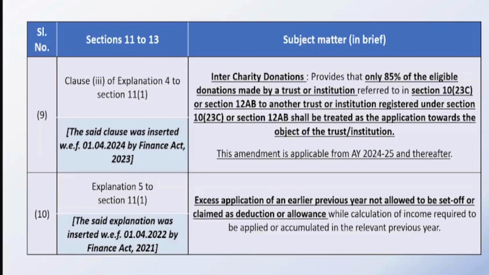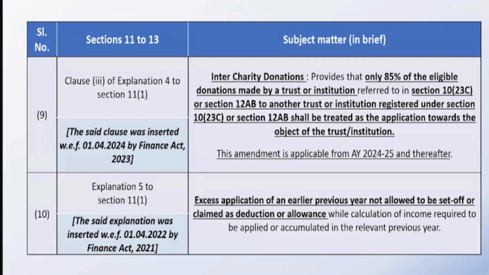In other words, suppose you are making a donation of 10 lakhs from A trust to B trust. So A trust will be disallowed the deduction of 15%. That means the donation amount of 10 lakhs will be treated as if the donation amount is only 8.5 lakhs.